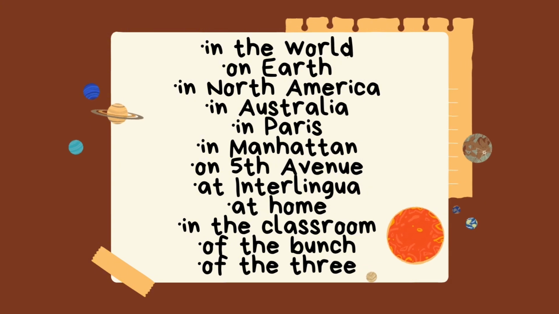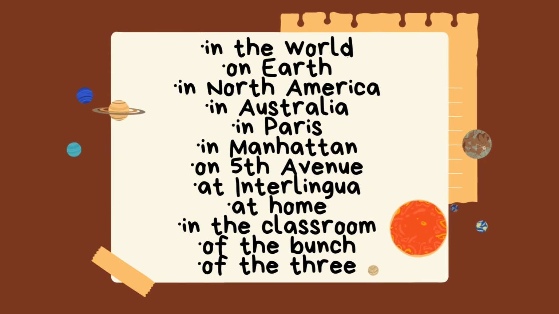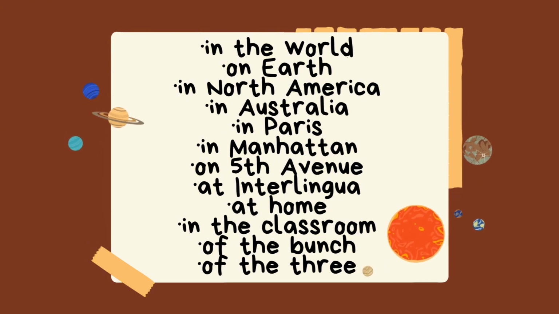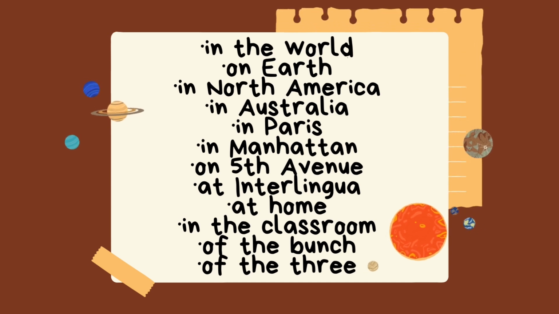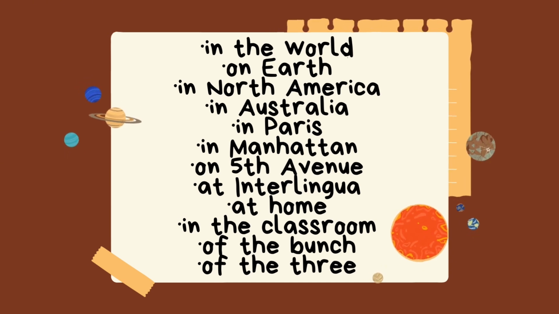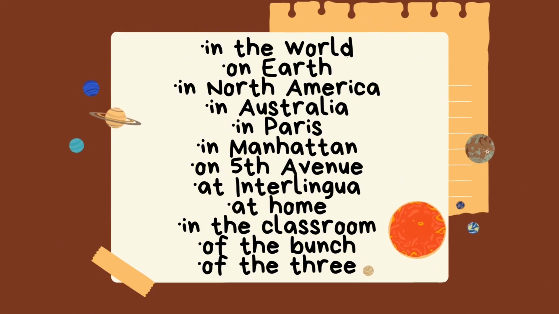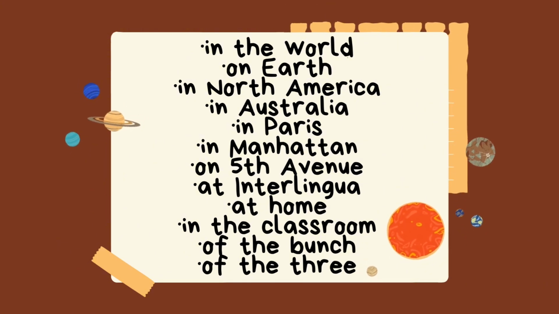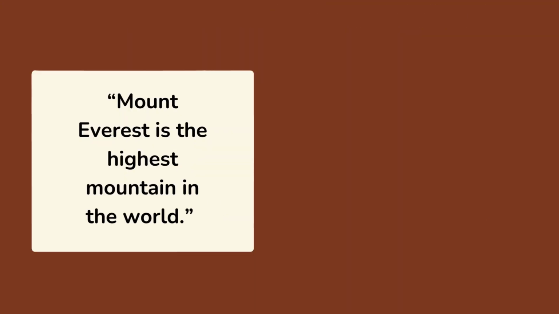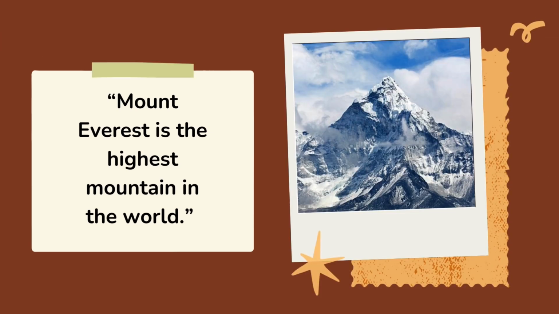Now, let's look at some physical reference groups. These are groups defined by location or specific numbers. For example, we can compare things in the world, on Earth, in Paris, in Manhattan, on Fifth Avenue, at home, in the classroom, of a bunch, of the tree, etc. Now, let's use some of these in sentences.